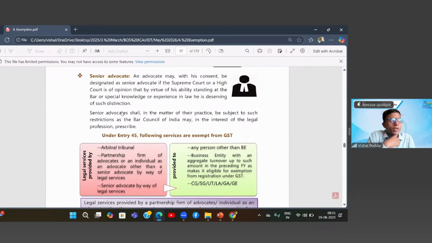No, understand one thing, beta. What is allowed, what is not allowed, you are allowed. In fact, this restriction is there in the advocacy profession also, in the CA profession also, CMA profession also, CS profession also, that you may have multiple qualifications. You can always write in your visiting card or all your profiles that you are a chartered accountant, you are a cost accountant, you are a lawyer. But the profession in which you want to practice, you can have only one certificate of practice at a time. So you can only serve as a CA at a time, or as a lawyer, that is advocate, or as a company secretary.